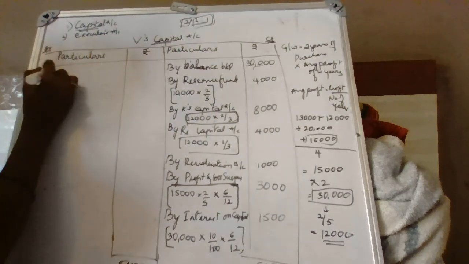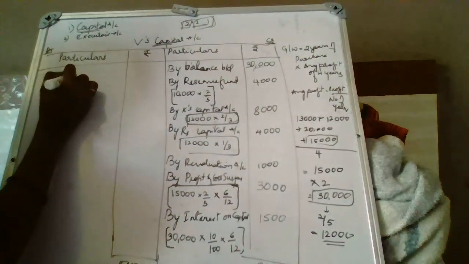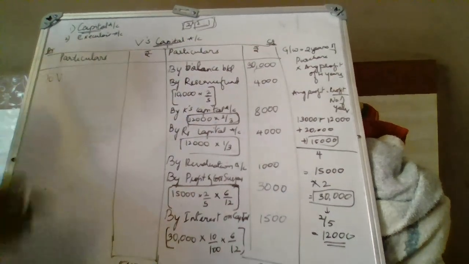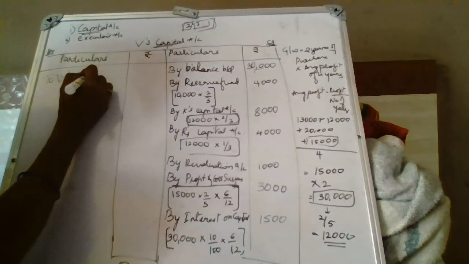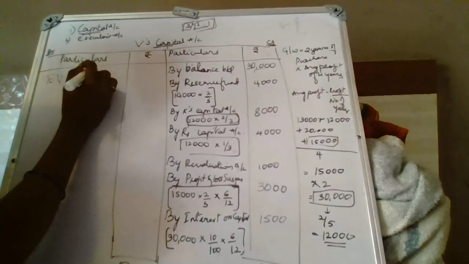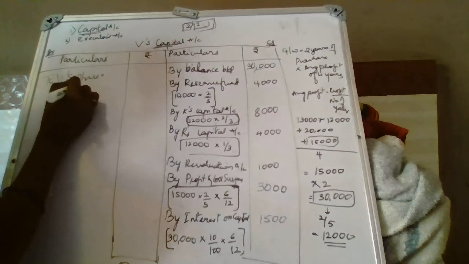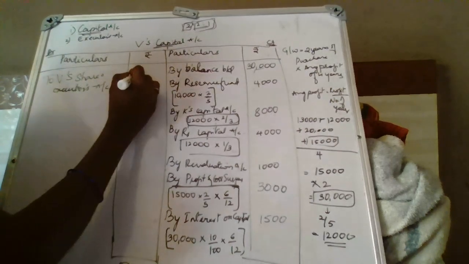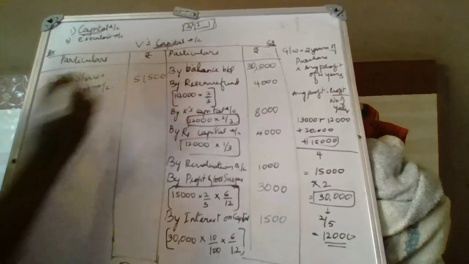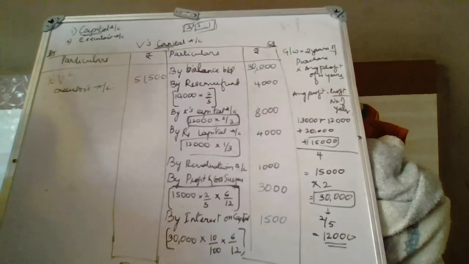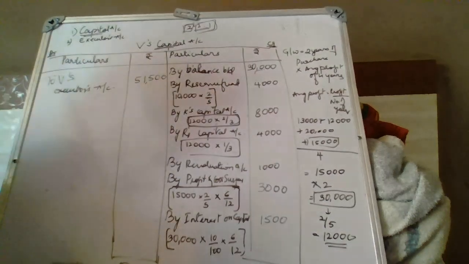51,500 to V's executor's account. 51,500 shall be transferred to the executor's account. Now we shall prepare the executor's account.